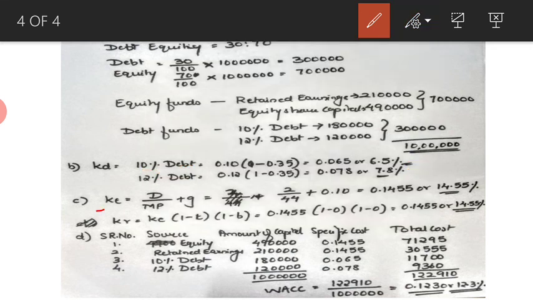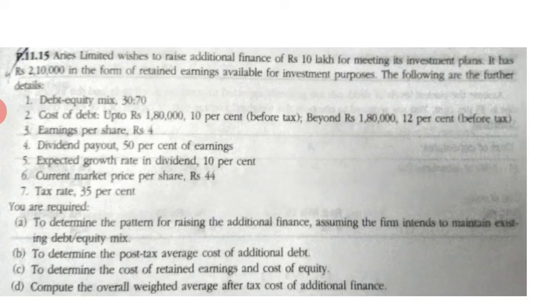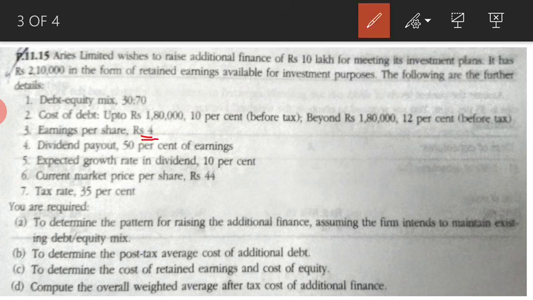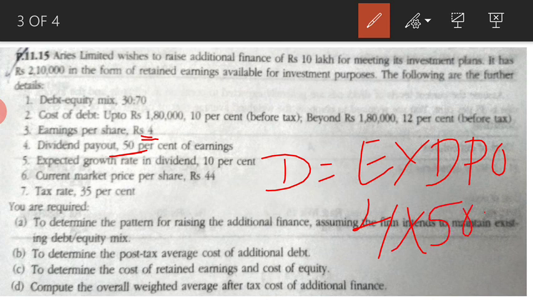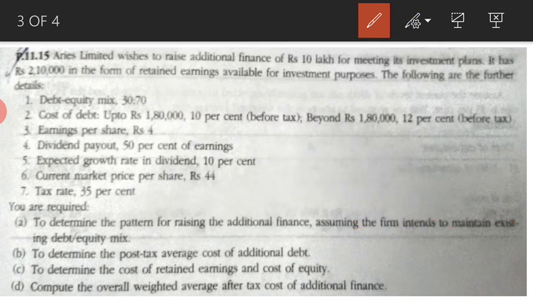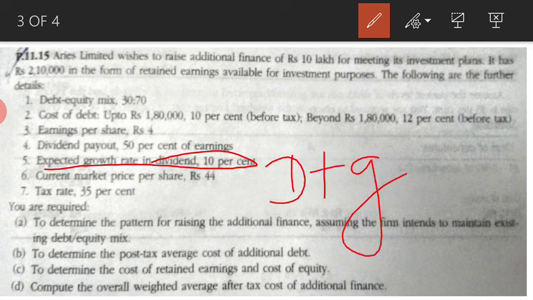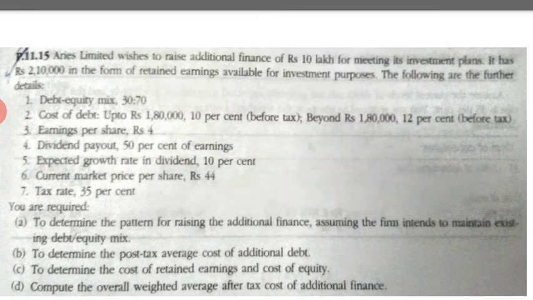Then we go ahead to calculate the cost of equity. Now if you remember the question, they had clearly said that the earnings is 4 rupees and the dividend payout is 50%. So if you remember, I had calculated the dividend. Dividend would be earnings into dividend payout. So earnings is 4 rupees into dividend payout of 50%. That means your dividend would be 2 rupees. So dividend is given to us. Then the expected growth rate in dividend is 10%. That means it is the dividend plus growth approach to find out KE. So with this basic, let's go ahead with the solution.